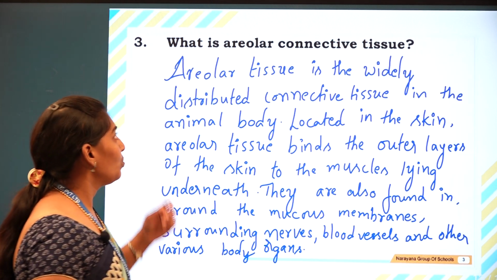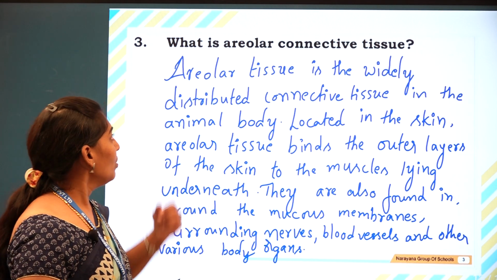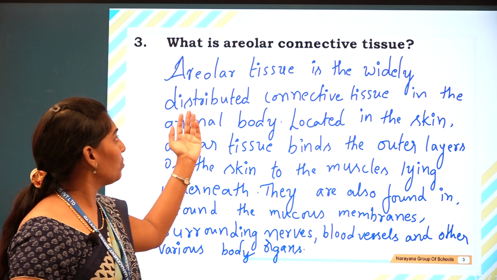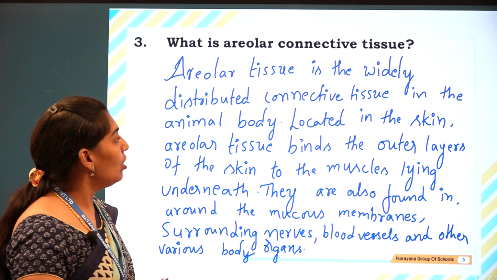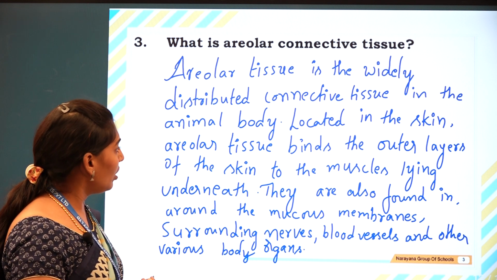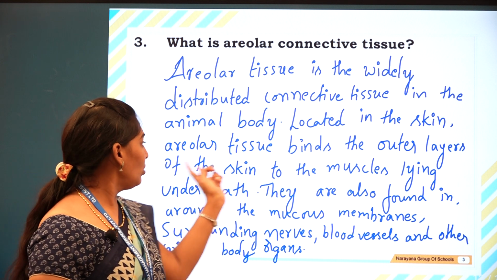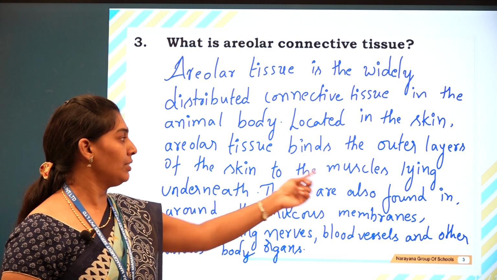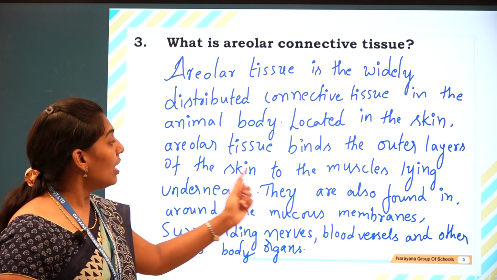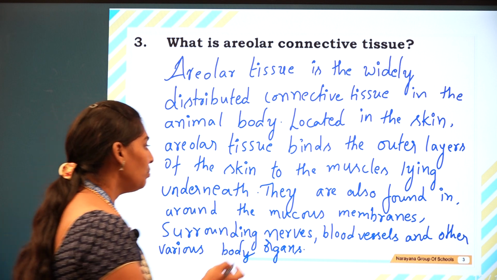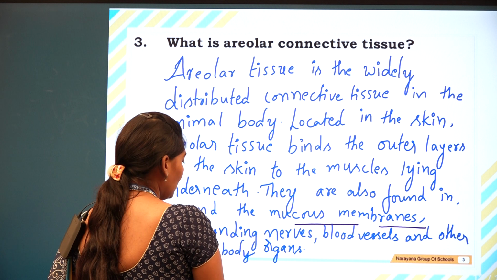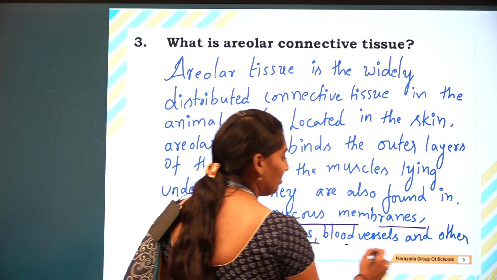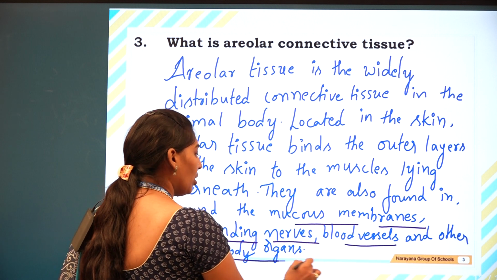The next question is, what is areolar connective tissue? Areolar connective tissue is a widely distributed connective tissue present in the animal body, located in the skin. Areolar tissue binds the outer layers of the skin to the muscles lying underneath, and it is also found in the mucous membrane and in the surroundings of the nerves, blood vessels and all the other body organs.